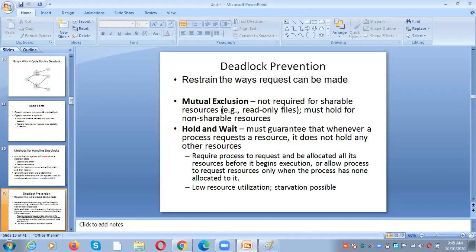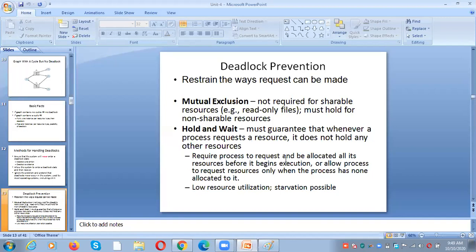If there are shareable resources in a machine, 2 processes or 3 processes, one or more processes, can access the resource at the same time. And then hold and wait. So what is the reason? One process is holding a resource and waiting for another resource. That leads to a deadlock. In order to avoid this situation, whenever the process requires a resource, first it has to release the resource, and then it will be allowed to request the other resource.